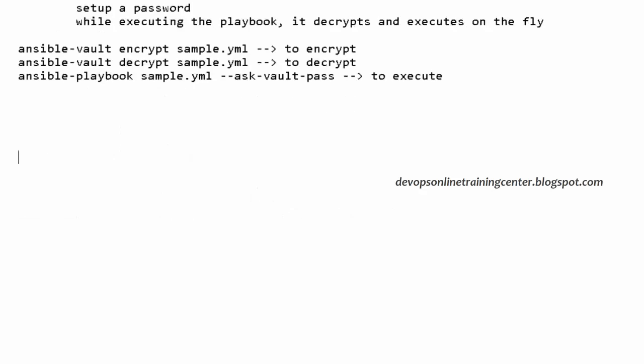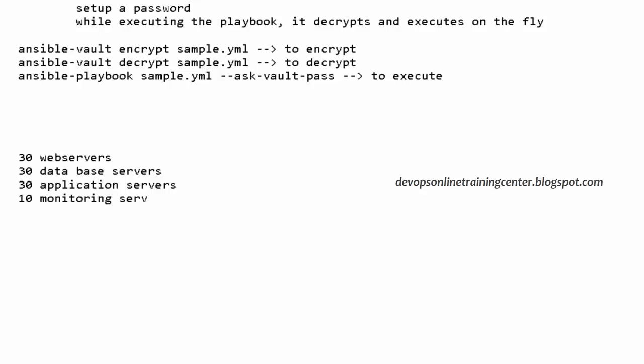So let us take a real-time scenario. I want to set up a data center, and I want to set up 30 web servers, 30 database servers, let us say 30 application servers, and 10 monitoring servers. For example, okay. So I want to set up 100 servers like this.